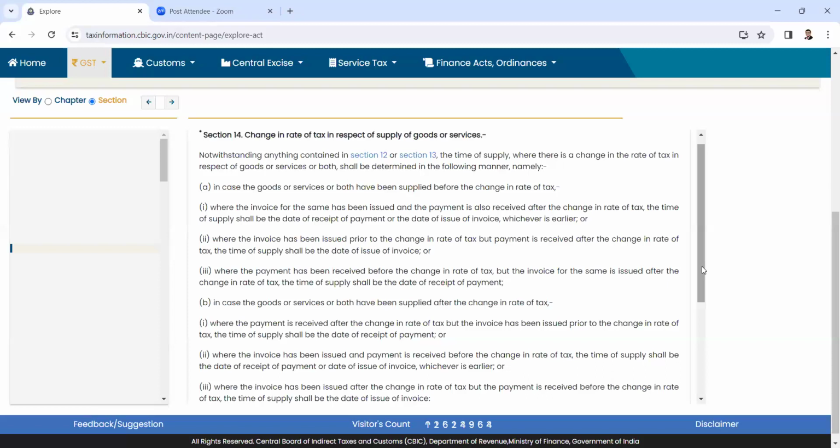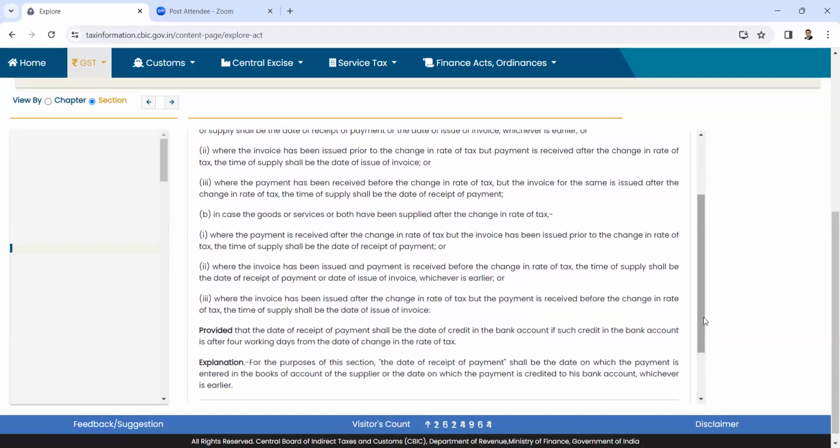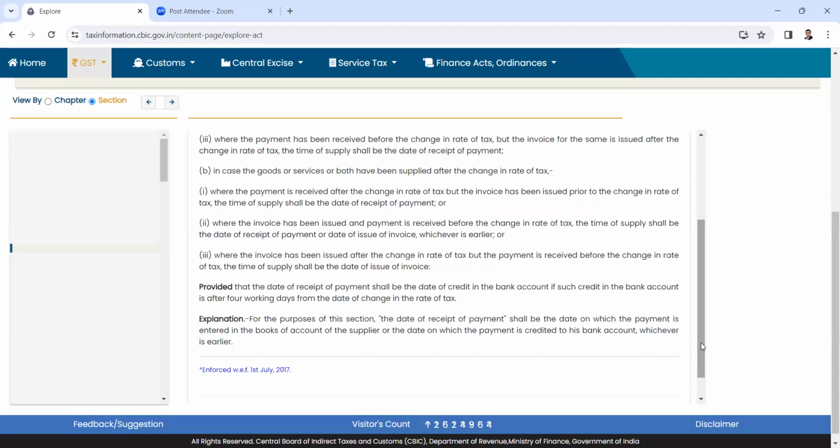And there again, on the date of payment, they have kept a check over it by stating that it is not the date on which it is recorded, it is fine. But if you record it in your books of accounts after 4 working days, then the date on which it is credited to the bank account will be taken into consideration, because conveniently we may record the payment at a later date. That is why this has also been prescribed as a proviso to section 14.